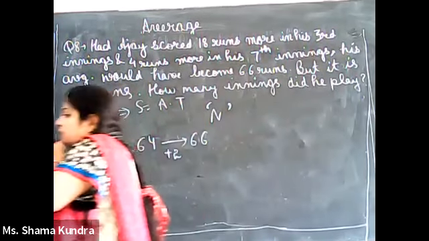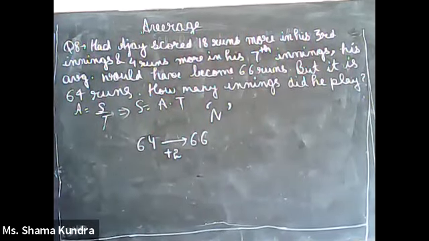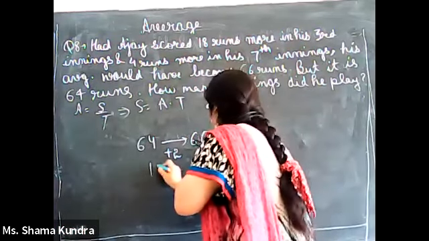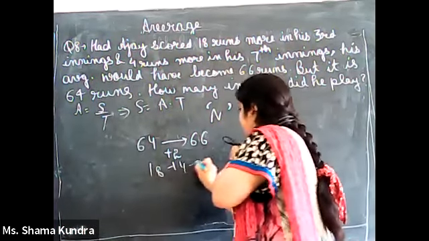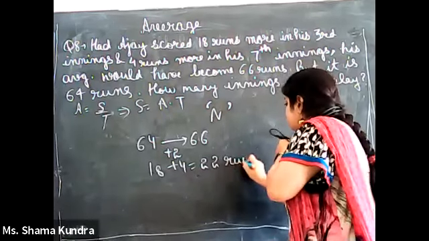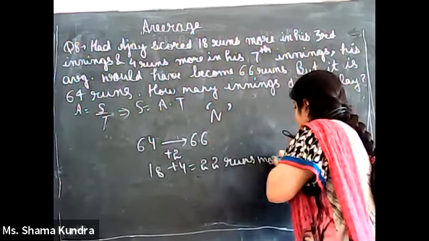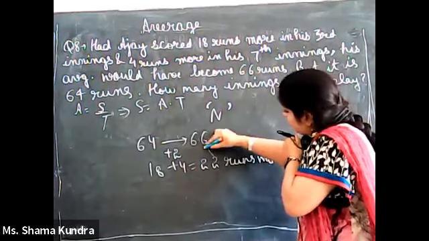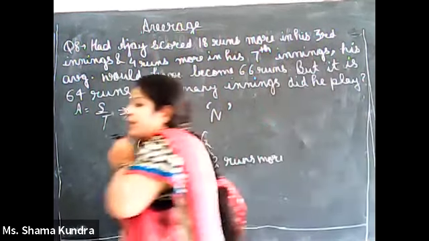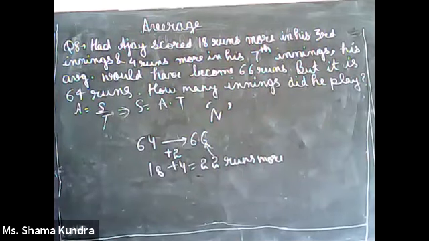When he scores 18 plus 4, means 22 runs more, this will make an increase in average by 2.